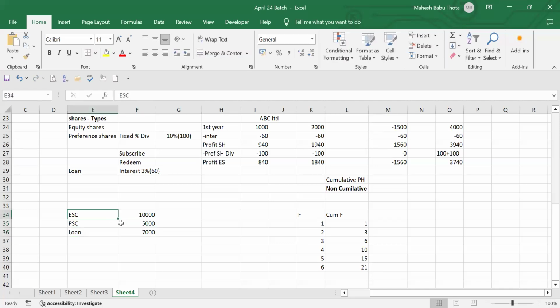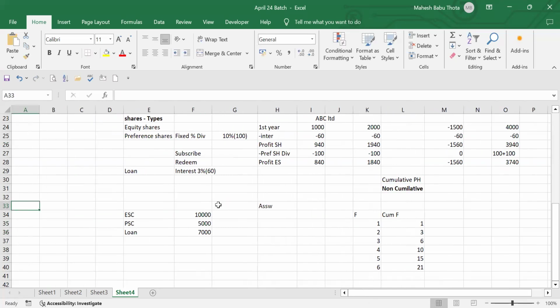Okay, these are the balance sheet items, I mean the capital and the loan. I'm not talking about assets. Let's assume I'm selling my entire company assets for 40,000. So to whom do I have to pay first? First the loan. How much? Loan amount, 7,000.